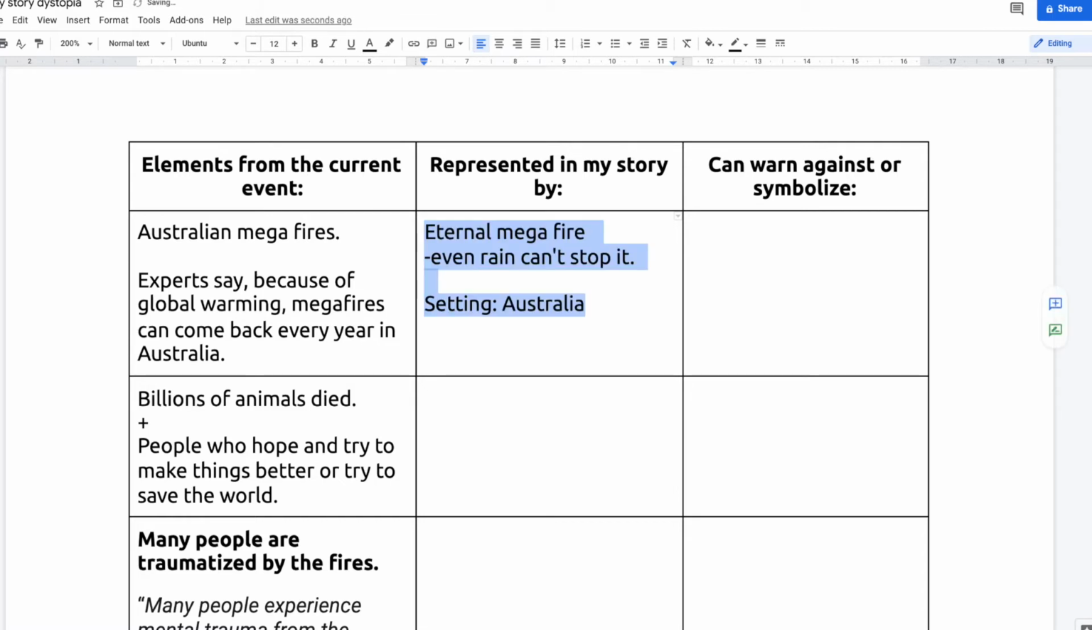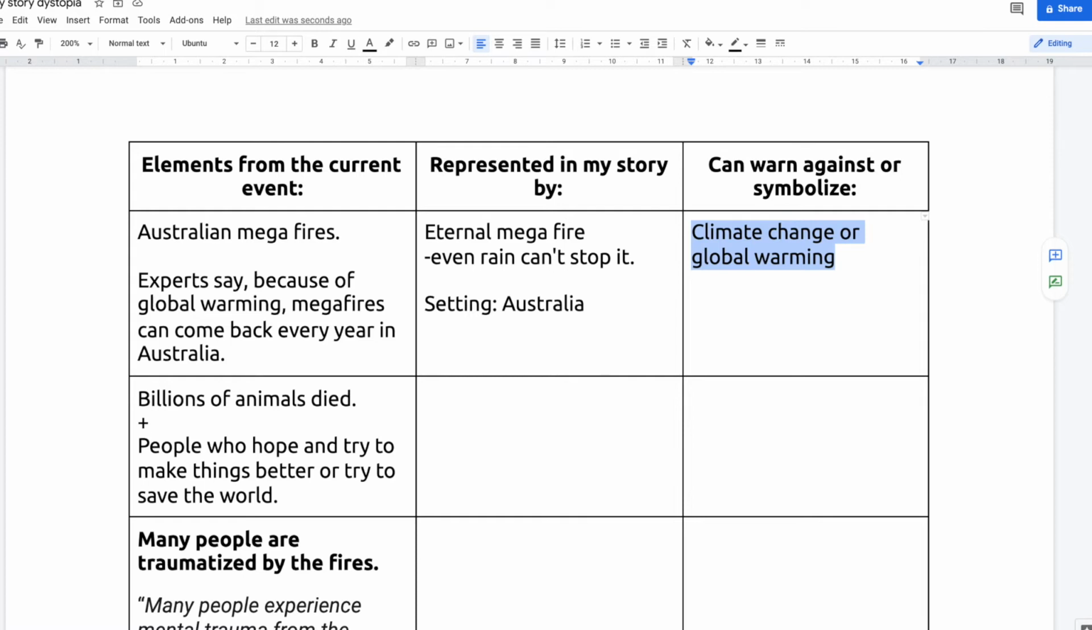So what I'm going to do is, for example, the Australian mega fires, I could turn it into an eternal mega fire that even rain can't stop. I can still use the same setting, maybe in Australia, or maybe I don't even need to name where it's happening, but just the fact that it's an eternal mega fire that can't be stopped. It's an exaggeration of what's going on because now it's every year, but who knows, in a dystopian future, maybe the fire will never stop. This could represent or symbolize climate change or global warming. So that could be my twist so far.